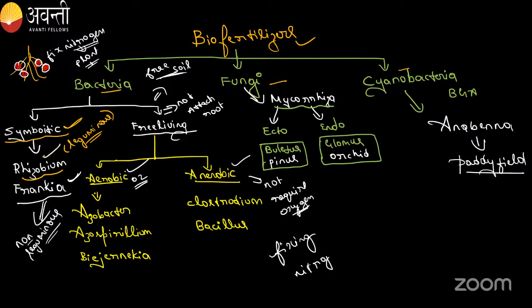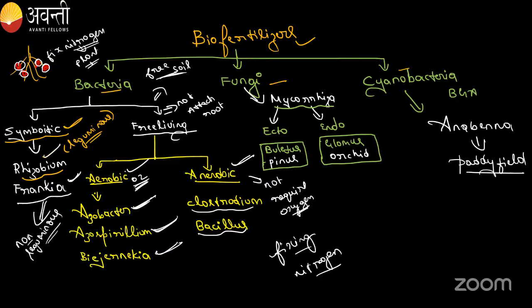Examples of aerobic bacteria are Azotobacter, Azospirillum and Beijerinckia. These require oxygen for fixing nitrogen. Coming to the anaerobic ones, they do not require oxygen for fixing nitrogen. That is Clostridium and Bacillus.